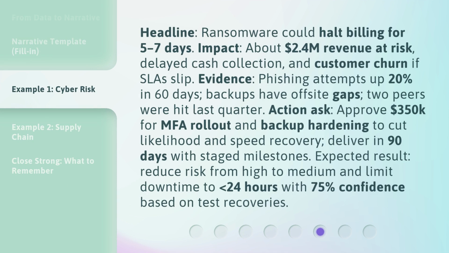Headline: ransomware could halt billing for 5 to 7 days. Impact: about $2.4 million revenue at risk, delayed cash collection, and customer churn if SLAs slip. Evidence: phishing attempts up 20% in 60 days. Backups have off-site gaps. 2 peers were hit last quarter. Action ask: approve $350,000 for MFA rollout and backup hardening to cut likelihood and speed recovery. Deliver in 90 days with staged milestones.